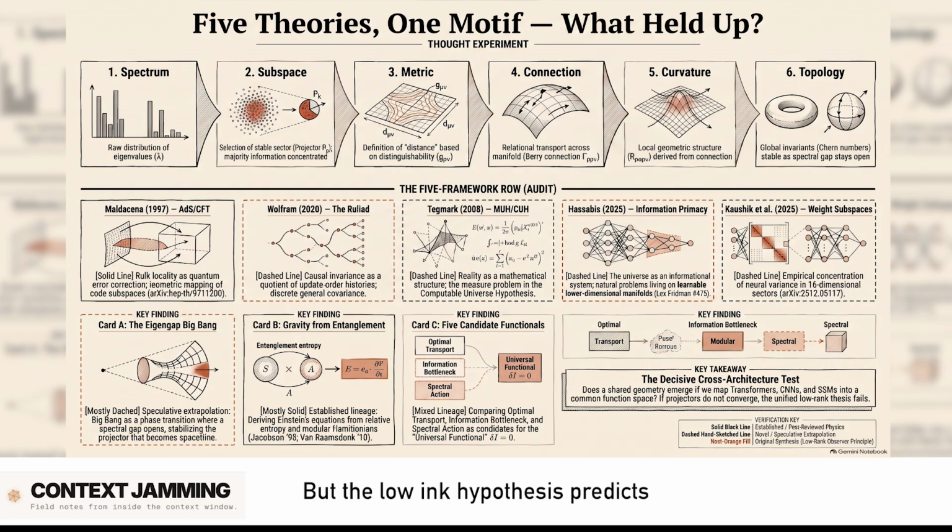But the low-rank hypothesis predicts the opposite. It predicts the observer will hit hard plateaus. A plateau. So no matter how much you turn up the dial on its processing power, the physical laws it experiences stay exactly the same. Yes. And if that happens, it means objective macroscopic reality is actually just a universality class. Meaning different observers, even with entirely different brains or computers, will all agree on the exact same physical laws. Not because the universe is fundamentally that way, but because they share the same mathematical limits of that plateau.